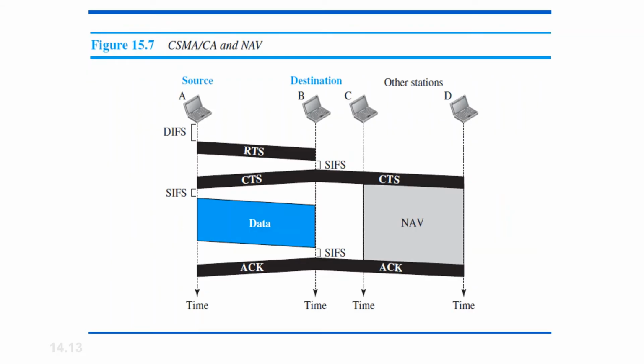Now, let us try to understand how CSMA/CA works. Before we go ahead, let us understand what the hidden station problem is, which we can also call the hidden terminal effect, and the collision avoidance mechanism. And NAV stands for network allocation vector.